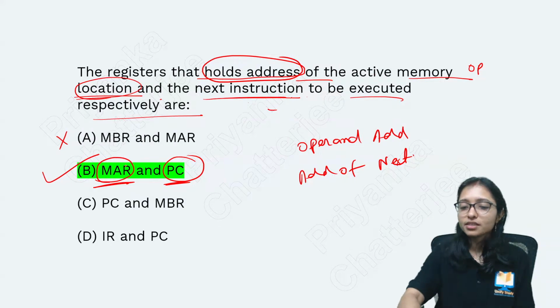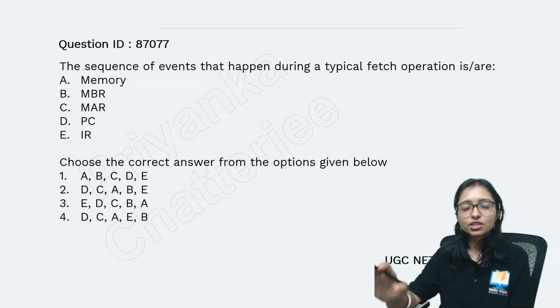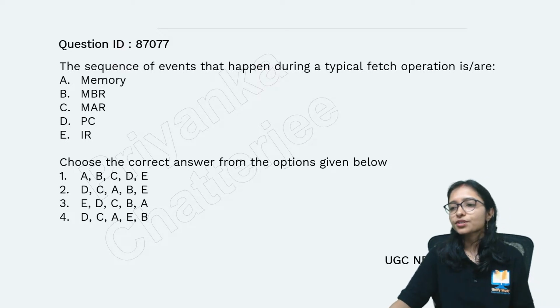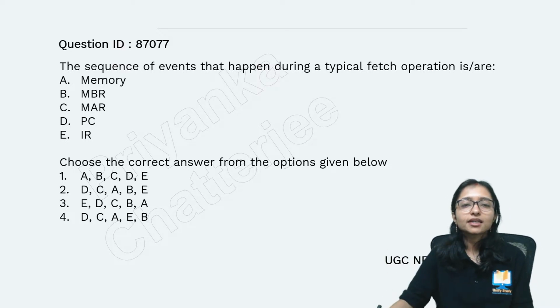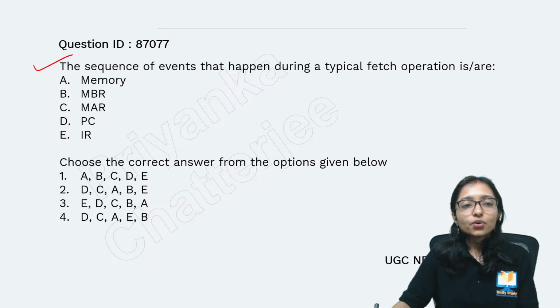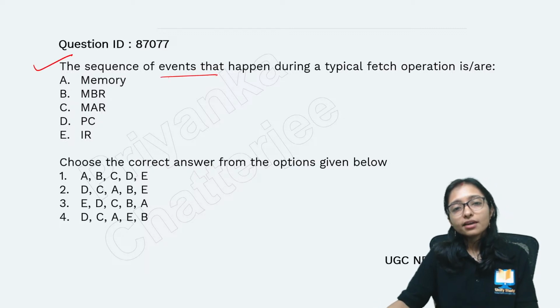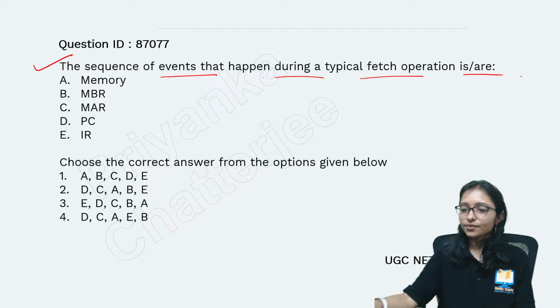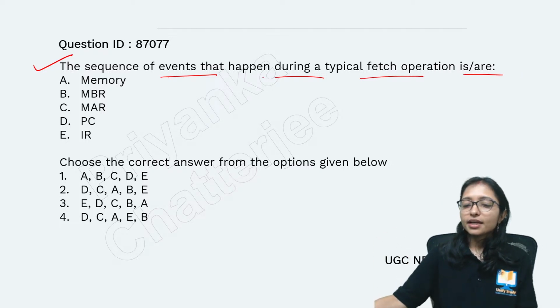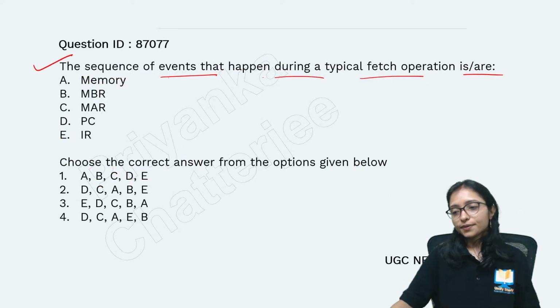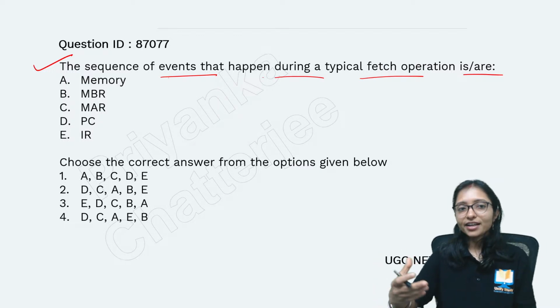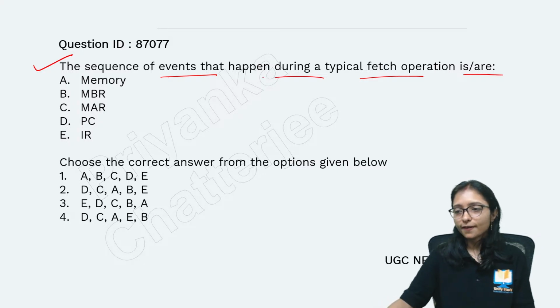Most of you are making mistakes. That's why I came with this question. I knew you would make a mistake in this question. I can read your mind. Right. Now, the sequence of events during a typical fetch operation. Tell me, what is the sequence? Just now I told you the sequence, how to go ahead. What will be the correct sequence?